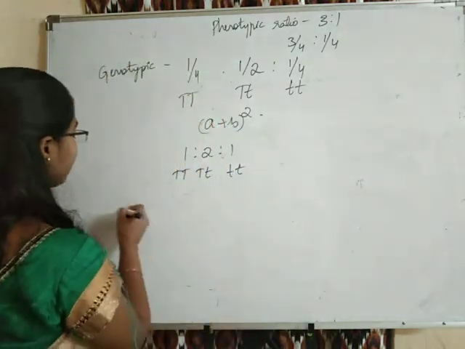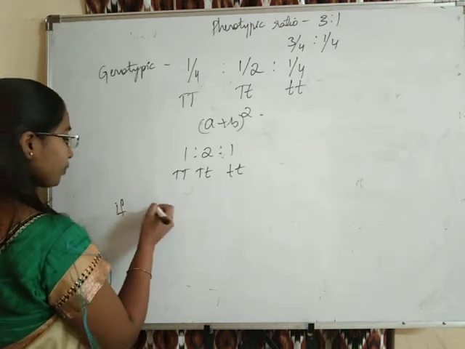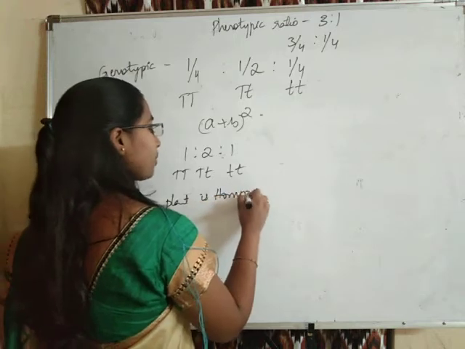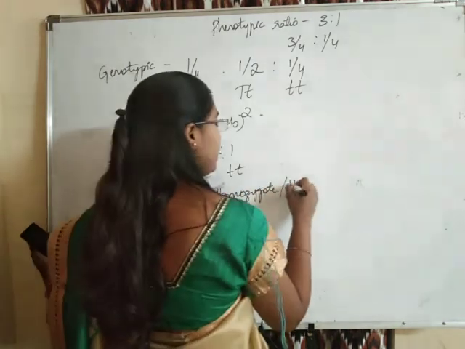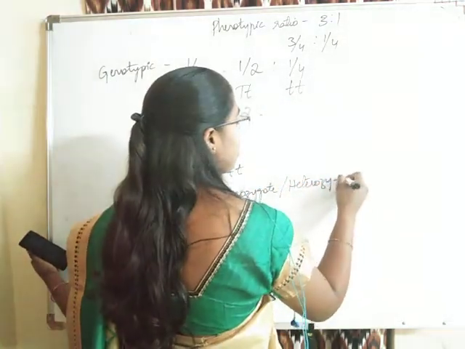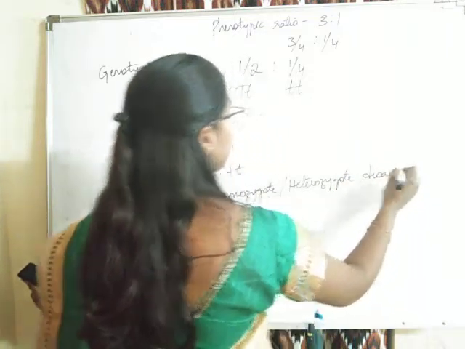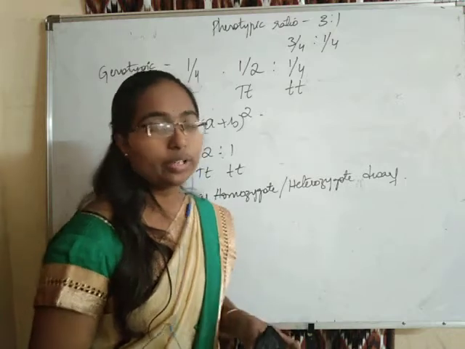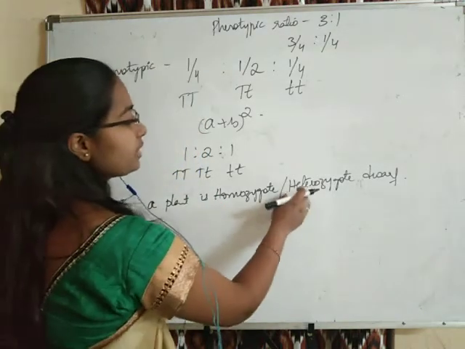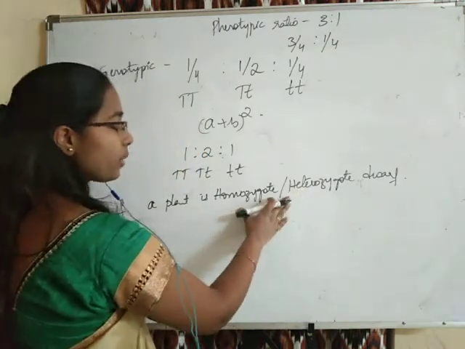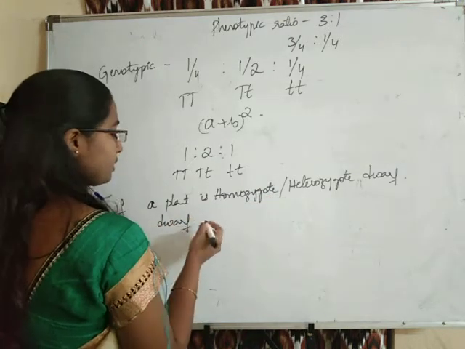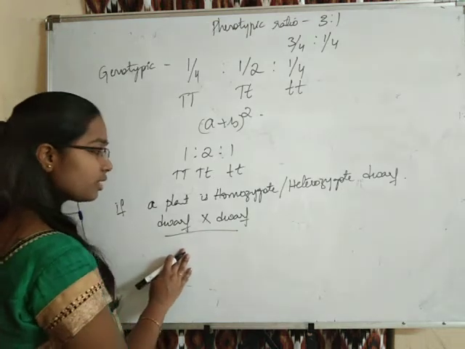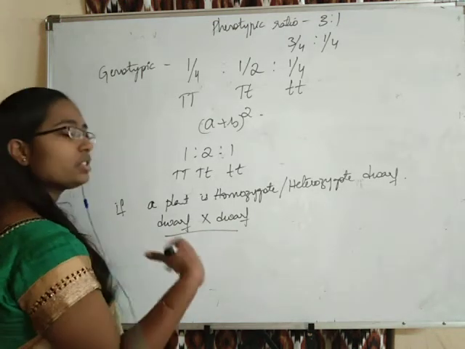So students, if we have to identify whether a plant is a homozygote or heterozygote dwarf, what we do is continuously go for self crossing of the dwarf individuals, of the F1 individuals, F2 individuals, F3 individuals.